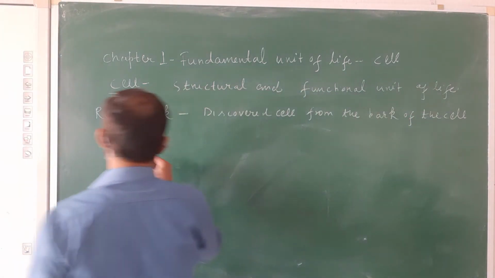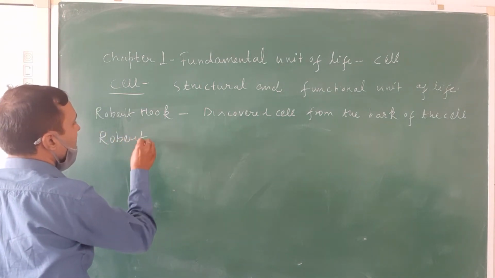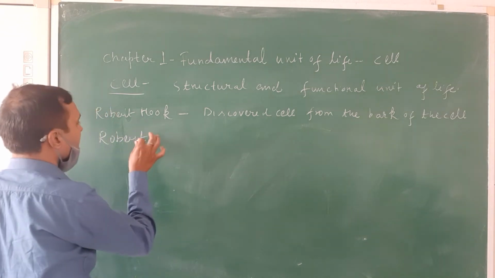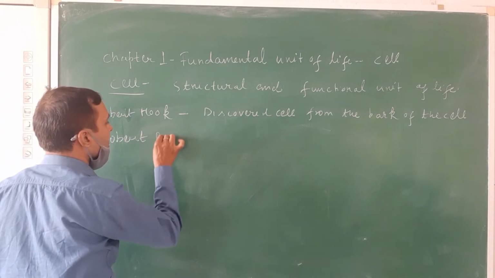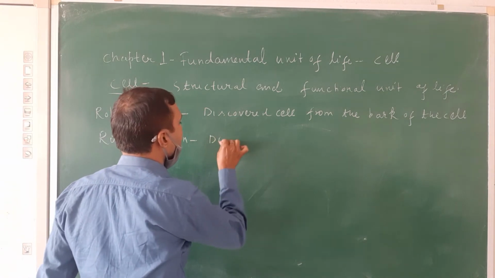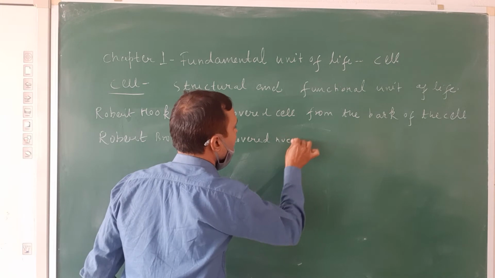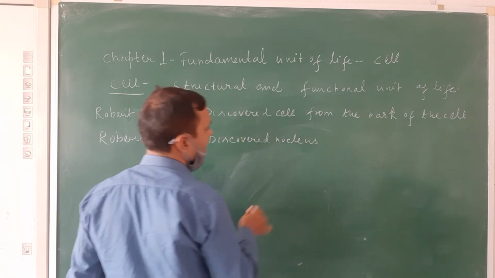Now let us see the next scientist, Robert Brown. His contribution was the discovery of the nucleus in the year 1831.